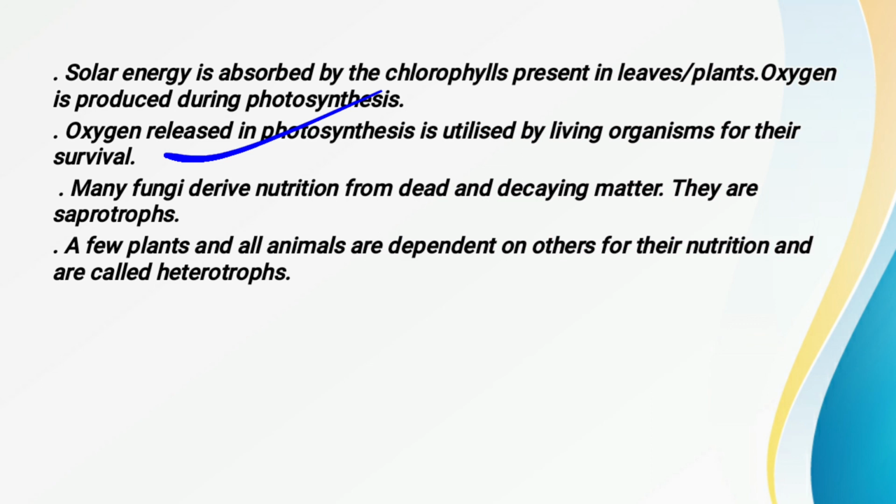Now the next one is, a few plants and all animals are dependent on others. As we all know, human beings, different kinds of animals, and some kinds of plants which are not green in color all come under the heterotrophic mode of nutrition, meaning these organisms are dependent on other organisms for fulfilling their requirements. So this is all about nutrition in plants.